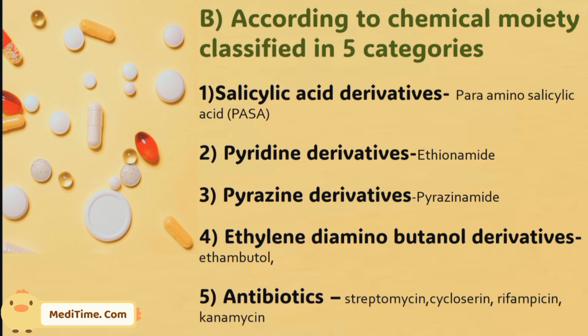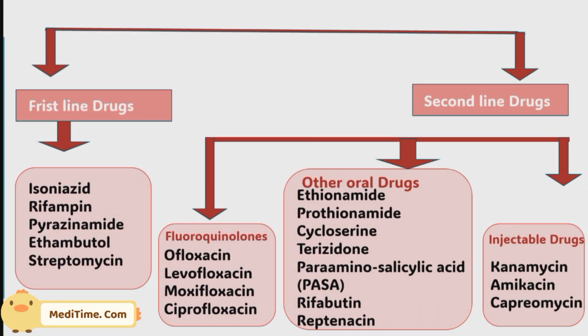So these are the examples of anti-TB drugs. This classification is given in the KD Tripathi book. You can refer to this also. So in the next video we'll discuss further things like the study of individual drugs, their structure, their structure-activity relationship, synthesis, uses and mechanism of action.